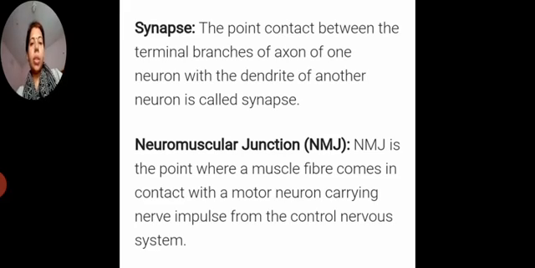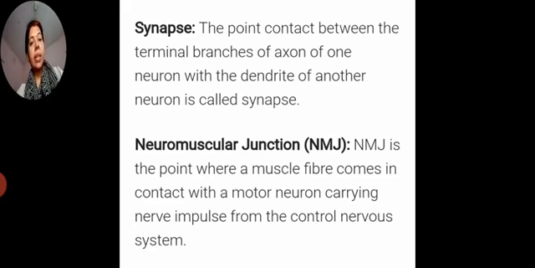Next, if you see, there is a small gap. This term is new for you, that is synapse. The point between the terminal branches of the axon of one neuron and the dendrite of another neuron is called a synapse. In a very simple way, you have to learn what a synapse is: it is a small gap between two neurons.